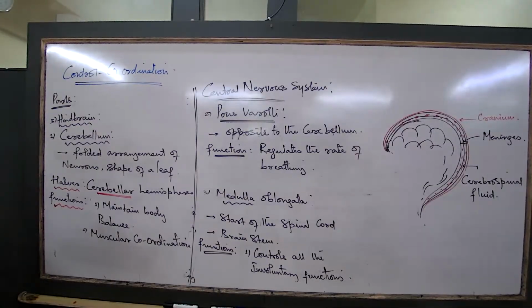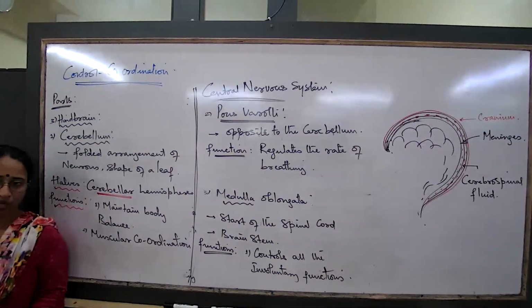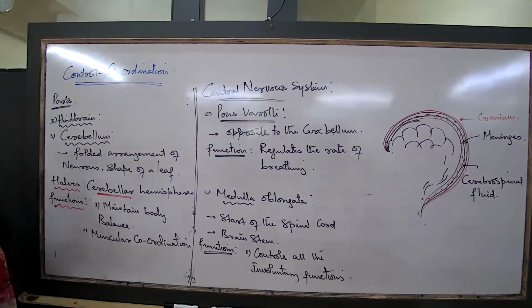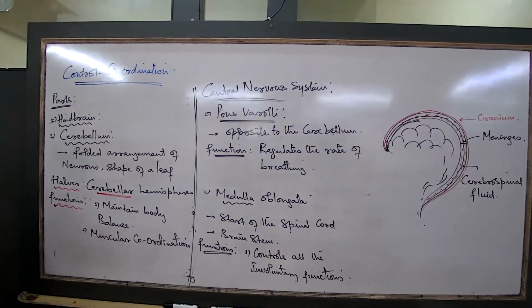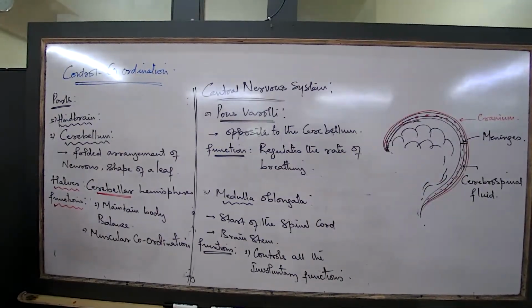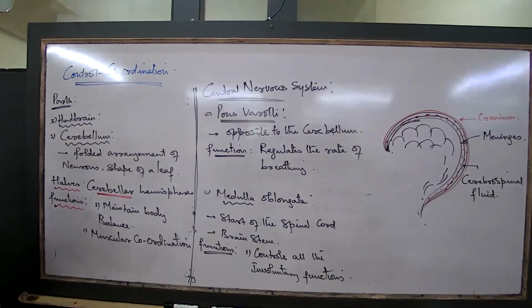The entire spinal cord can be divided into 5 regions based on which part of the body it belongs to. Let us start with the first one. The spinal cord here in the neck region is known as cervical.